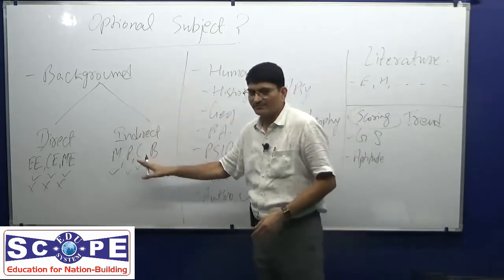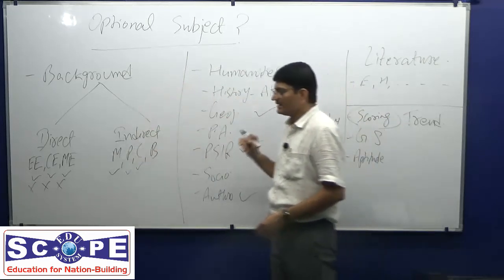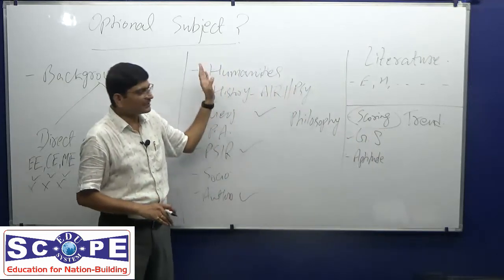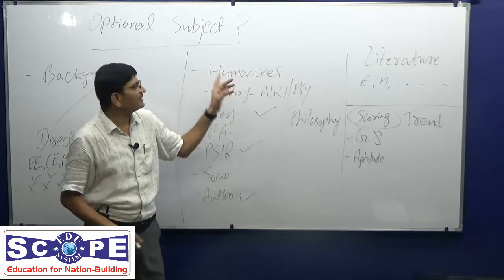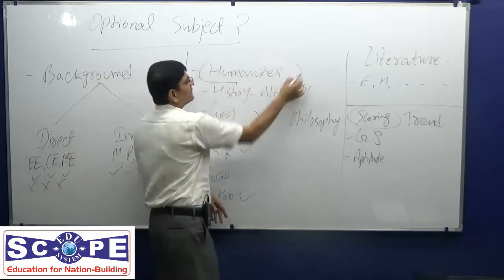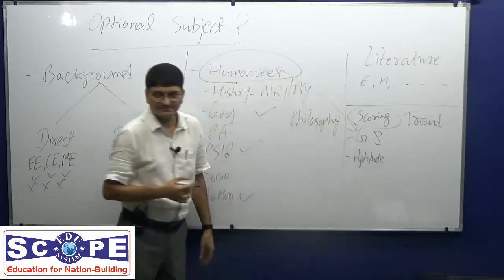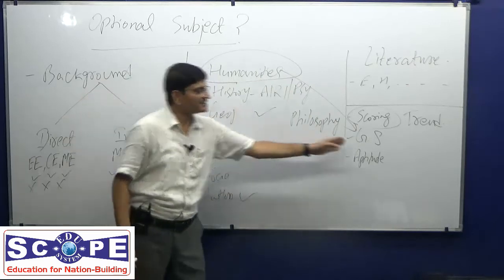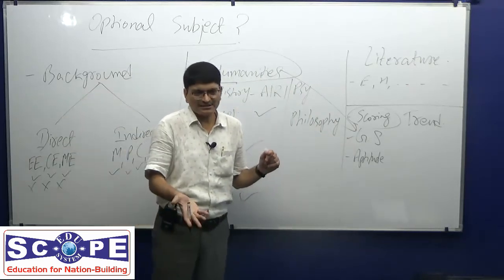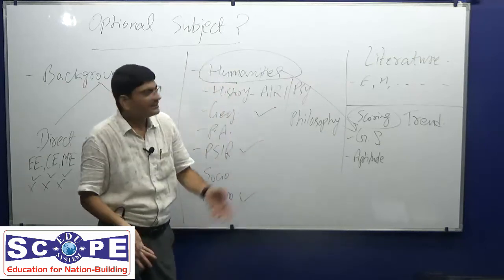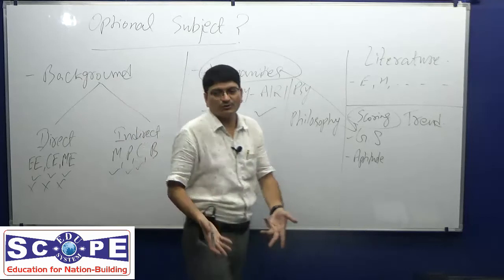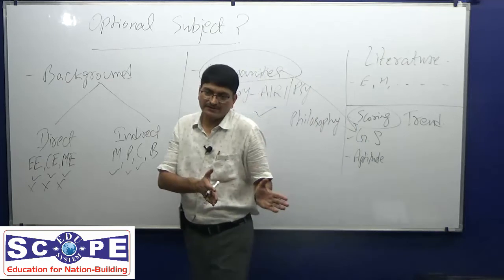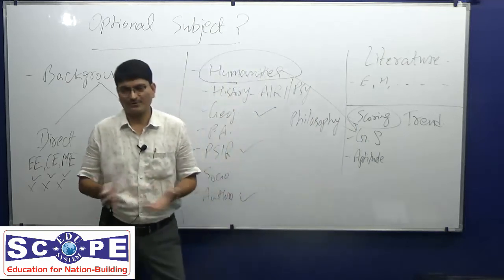What considerations are involved, I hope I have clarified. Right? Now, for humanities subjects, out of this discussion, you can easily zero down that humanities shall be the best choice. Why? Because it is giving you an edge in GS papers. Most of your background subjects are not giving an edge in GS. So it is apparent that we should go with humanities subjects, because if you prepare the subject, GS is prepared. If you prepare GS, the subject is prepared. So of course it is a good choice.